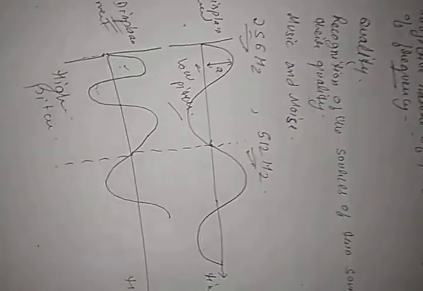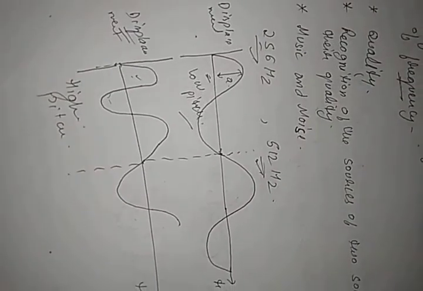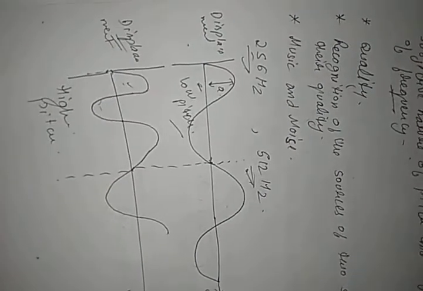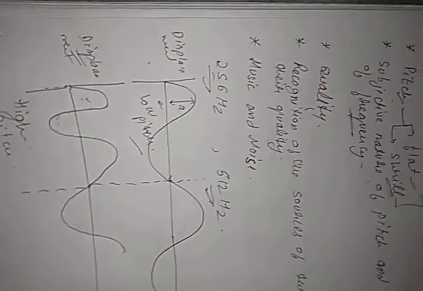Pitch is not the same as frequency, but it depends on the sensation perceived by the listener. Clear? Maybe it is possible the same sound is different for different listeners. If we talk about frequency, frequency is a measurable quantity. It has a definite value.